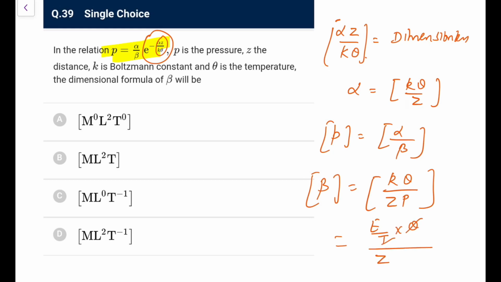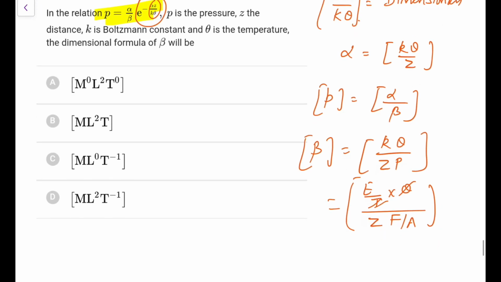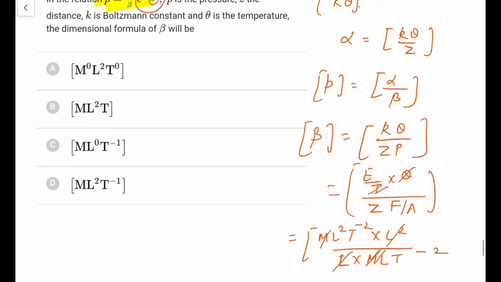Z is distance and P is force upon area. I advise you always remember energy is ML2T minus 2, area is L2, Z is L, and F is MLT minus 2. So this L2 goes, M and M go, T minus 2 goes. What remains is only L, so this is L to the power 2. So go for option A.